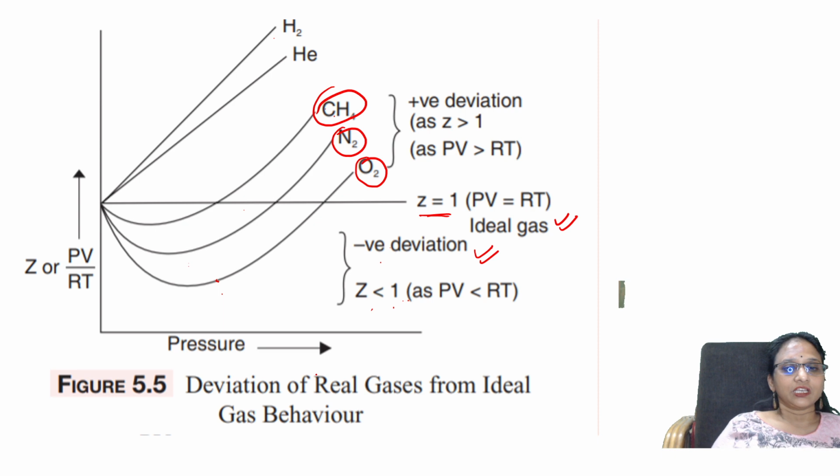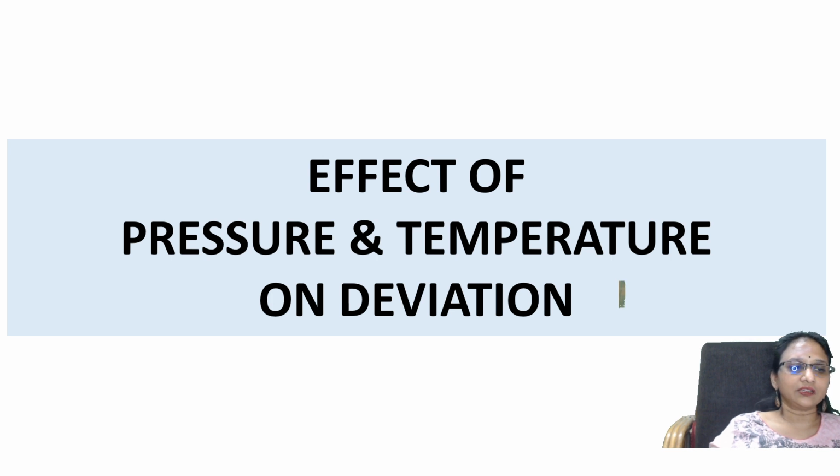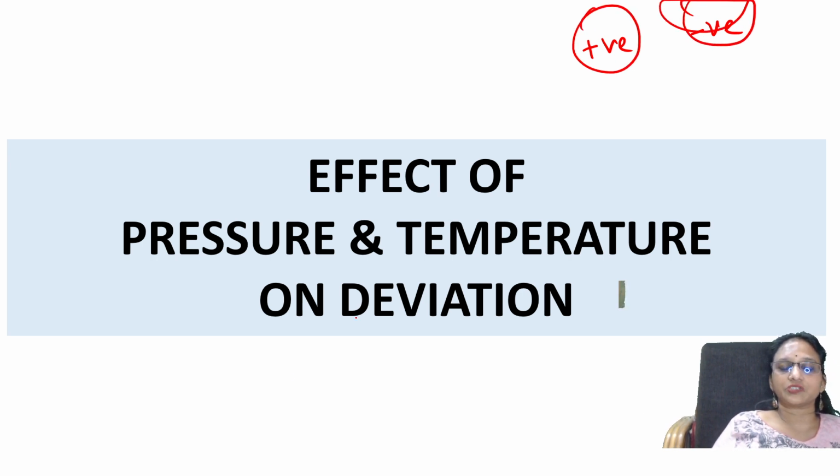So we will see why certain gases go from negative to positive. Let's see. So what is important, students? Let's see the different values, why they are going there, taking into account the effect of pressure and temperature on deviations. There were two types, one is positive, one is negative. Why is it happening? Why positive, negative? Let us see.